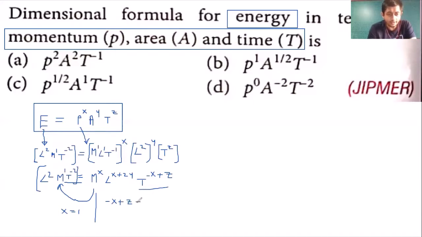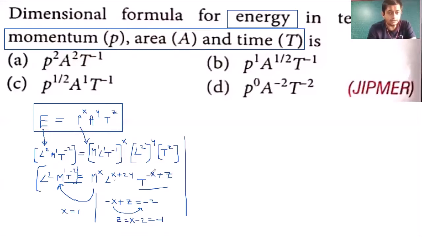And left side में क्या है? Minus 2. So it is minus x plus z is equals to minus 2. So x goes there. So we should get z is equals to x minus 2. So x का value कितना है? x का value है 1. So 1 minus 2 is minus 1. ये हो गया हमारा z. And हमको क्या चाहिए? y का value.